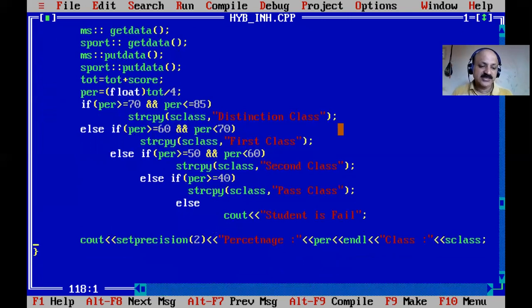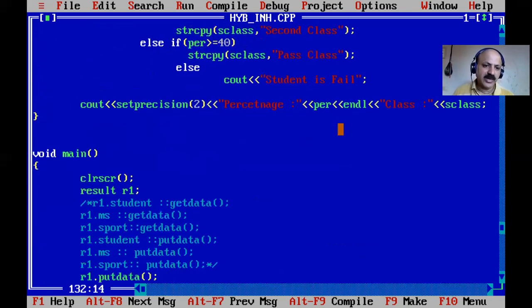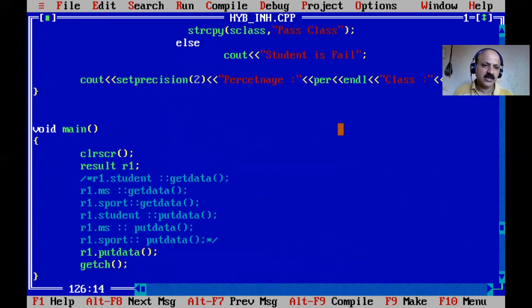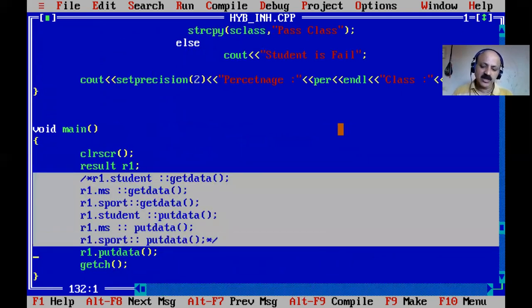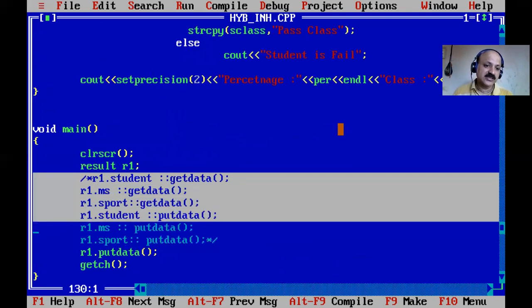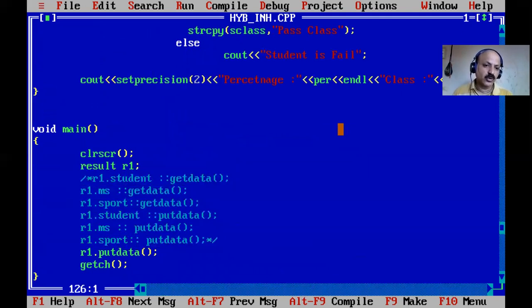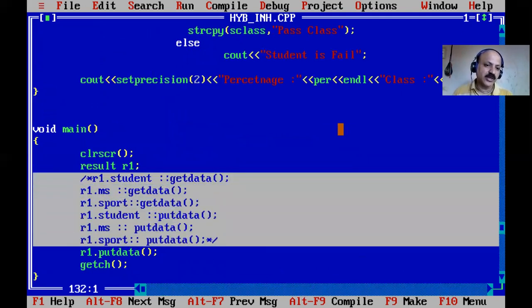Yes, and here setprecision, that is a manipulator, restricts our percentage to only 2 decimal points after the dot. And then lastly our main, and everything is in the public part, that works perfectly, but with private inheritance this technique does not work. So just for your reference I put a multi-line comment here.